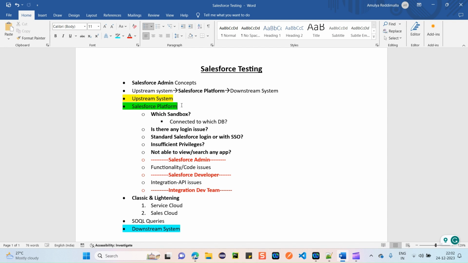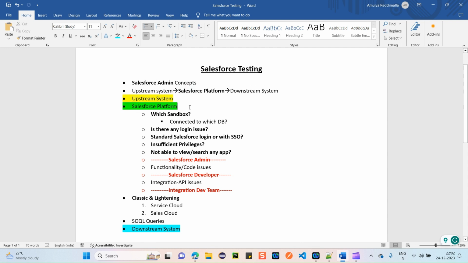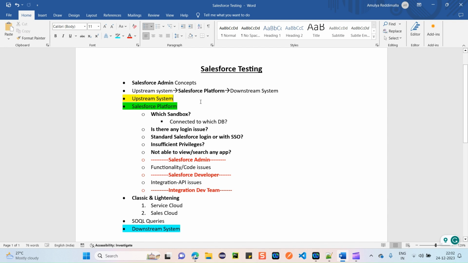In real time, the customer might call the call center agent. That agent might not have direct access to the Salesforce application. So initially, he will first log into some upstream system, which is the main application only for the agents. Then from that application he might navigate to the Salesforce platform, which is the service cloud. On this platform the agent will gather all the data and create the case according to the customer's issue. Now here, all the data updates are happening on this Salesforce platform.